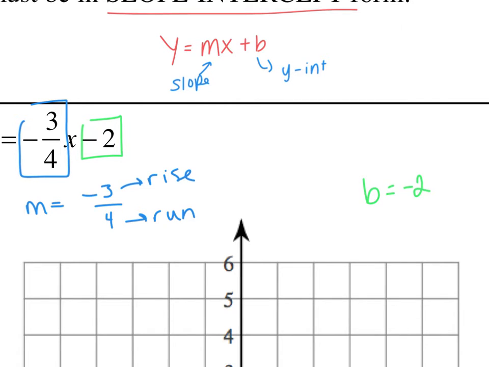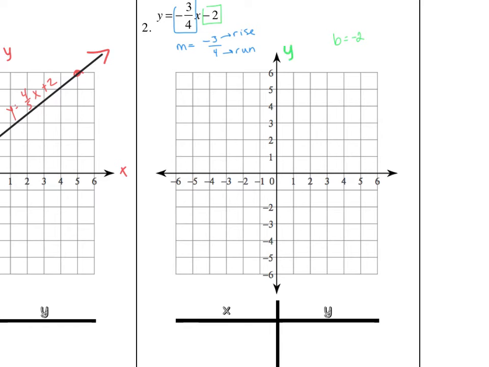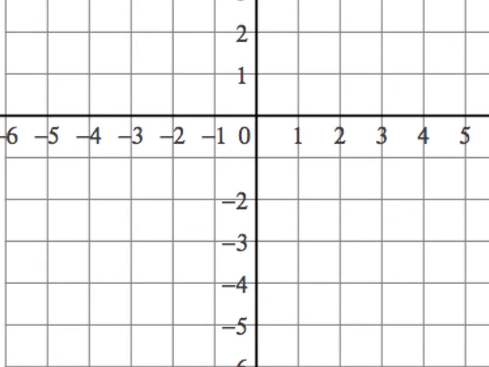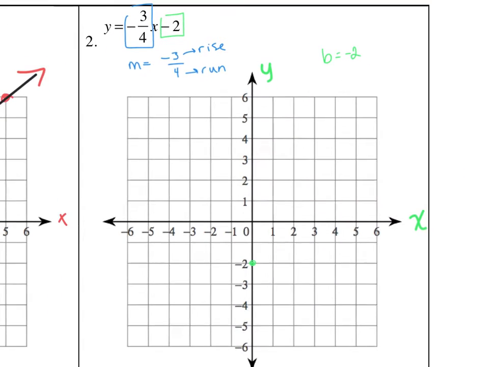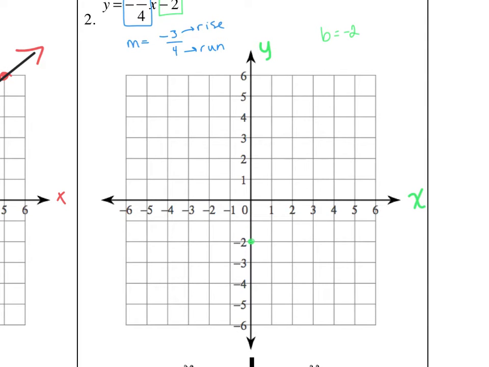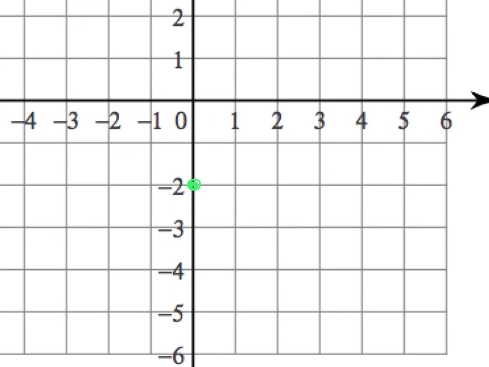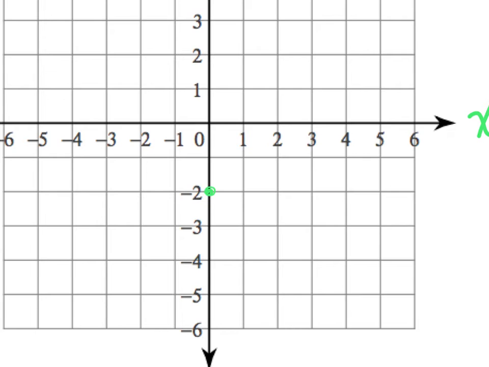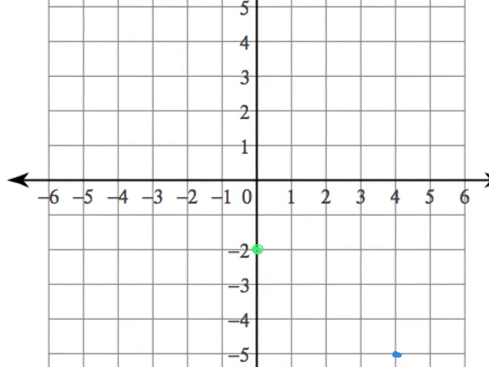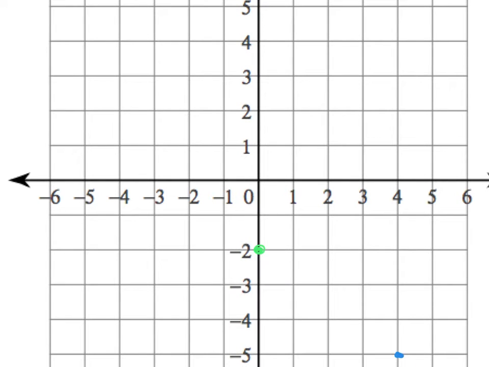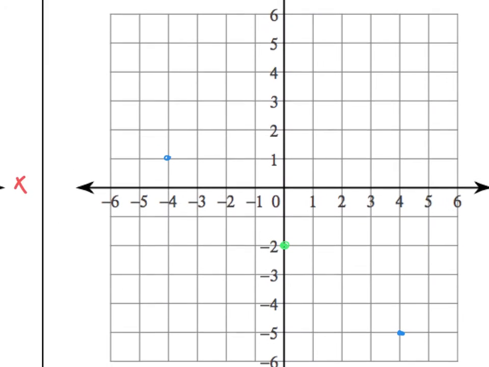So remember, the first thing we plot is our y-intercept. So this is our y-axis, this is our x-axis. So I'm going to plot the point 0, negative 2. And now I'm going to go down 3 and to the right 4. So 1, 2, 3. 1, 2, 3, 4. And I can't plot any more points, so now I'm going to go up 3 and to the left 4. So 1, 2, 3. 1, 2, 3, 4. And boom, I have 3 points.